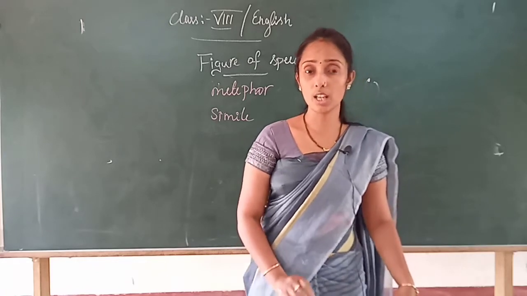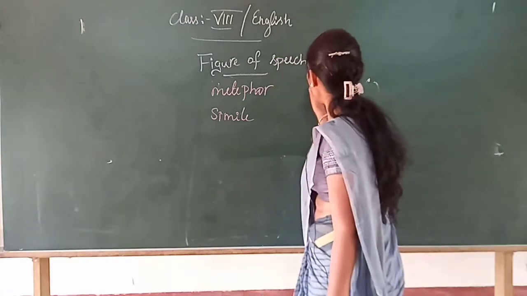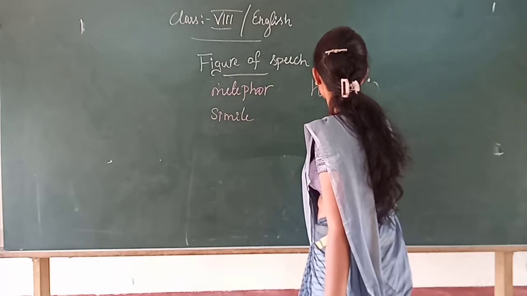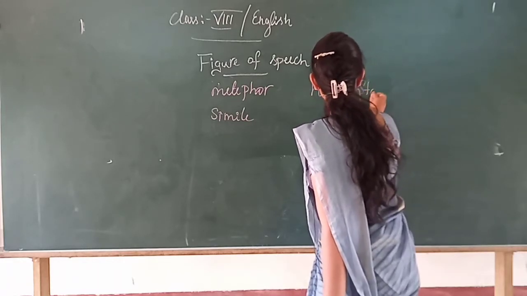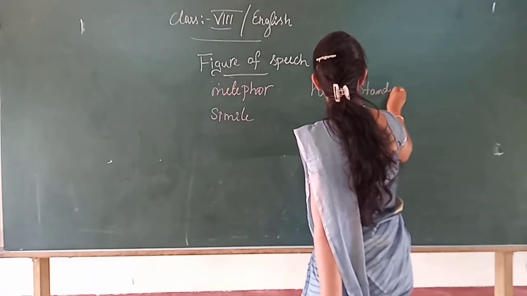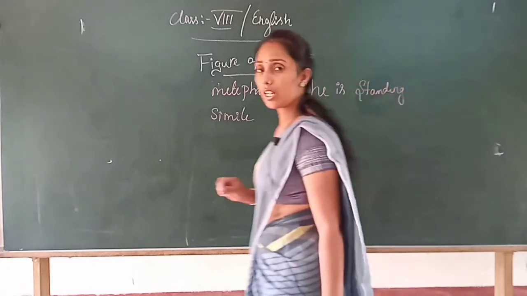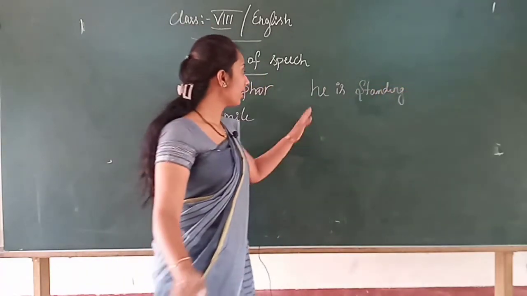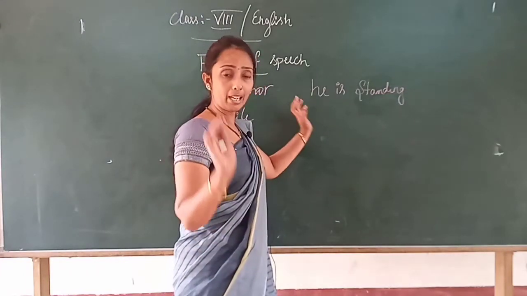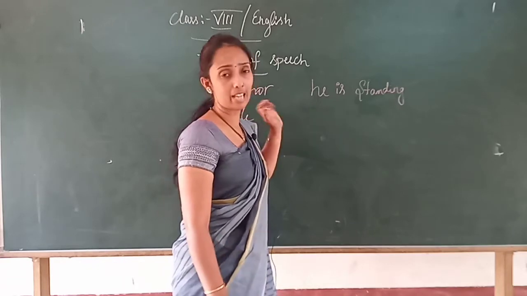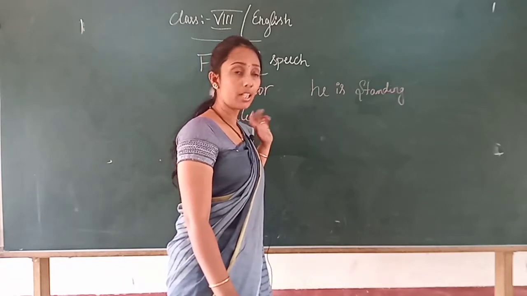Right? Suppose I can say he is standing. See children, he is standing here, right? That is a simple sentence, and that meaning itself says that he is standing, right?